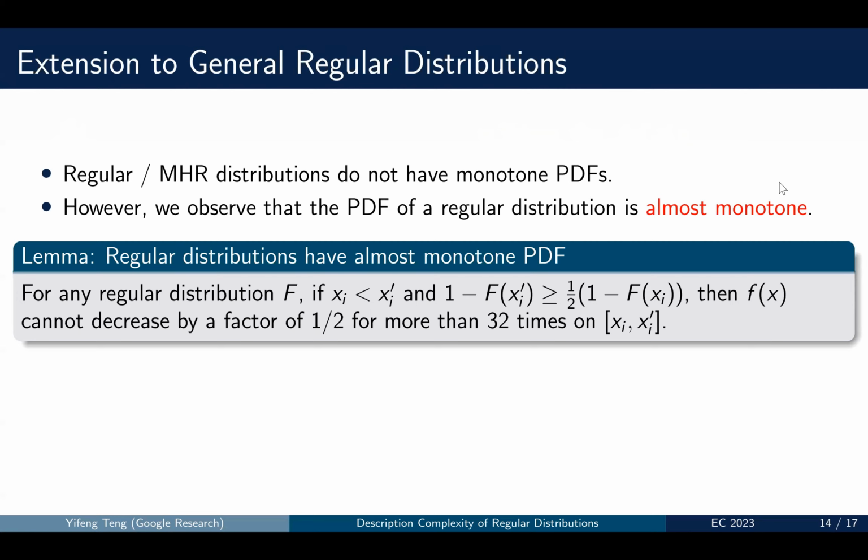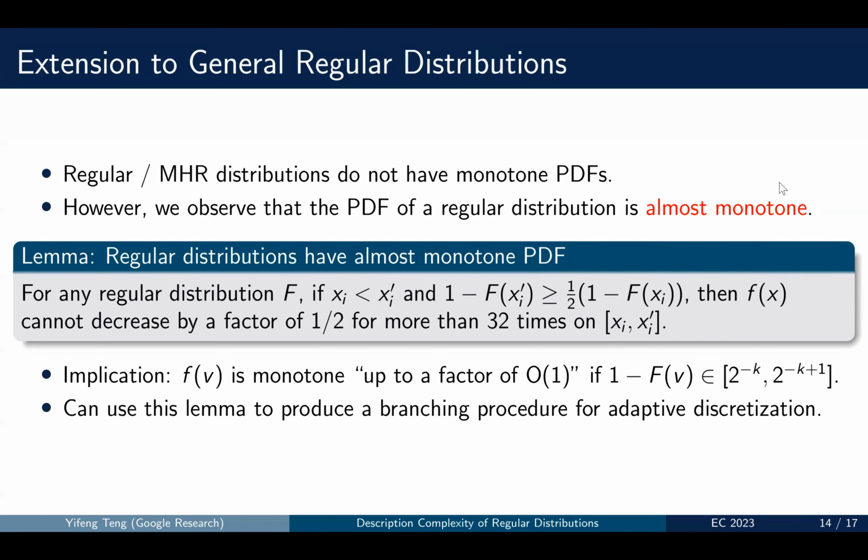That is, for any regular distribution, if the quantiles 1 minus F(x) and 1 minus F(x') are close to each other within a factor of 2, then f(x) cannot decrease by a factor of 2 for more than a constant number of times in this interval.